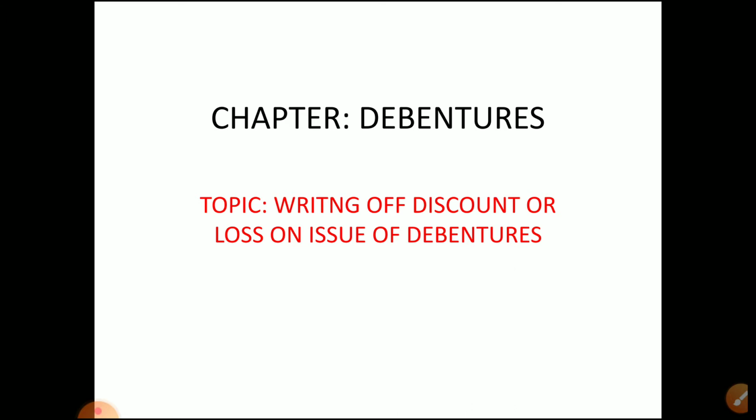So these capital losses can be covered from a capital gain only. Either we can write off from the securities premium reserve, or if there is no money in the securities premium reserve, then we can write it off from the statement of P&L account. Means from the normal profit and loss account only we can meet this expense.